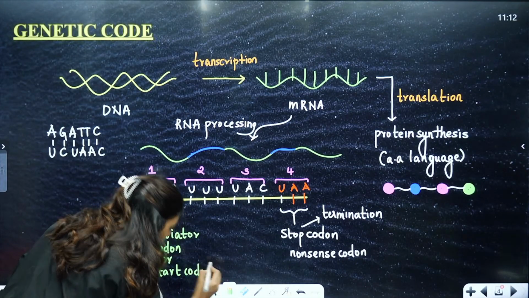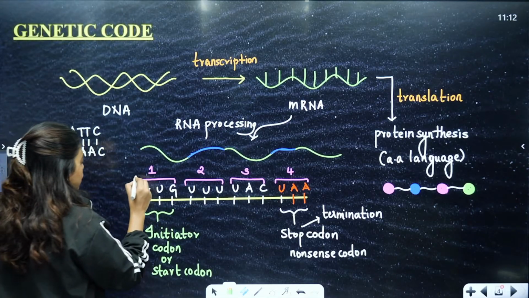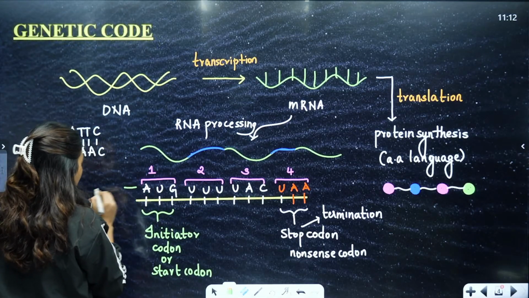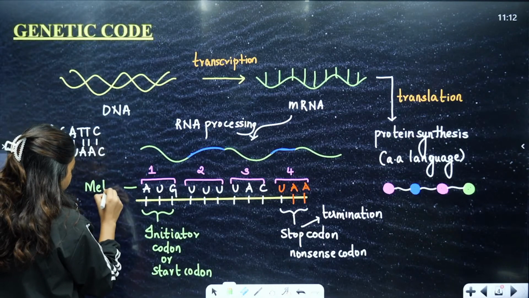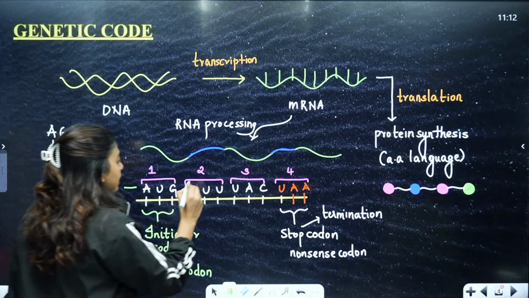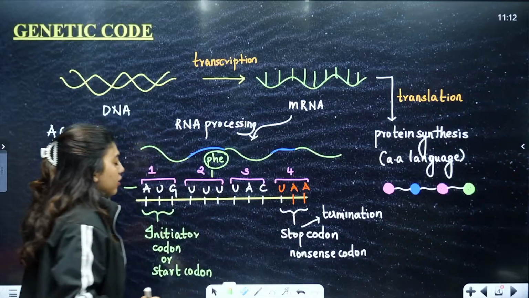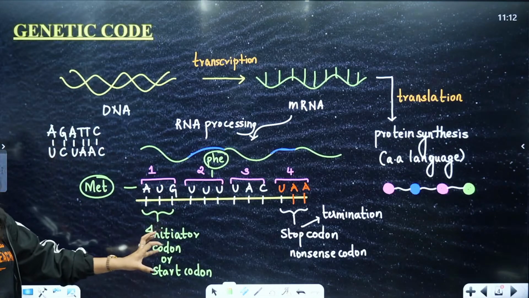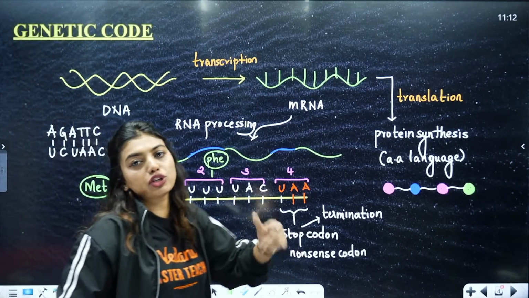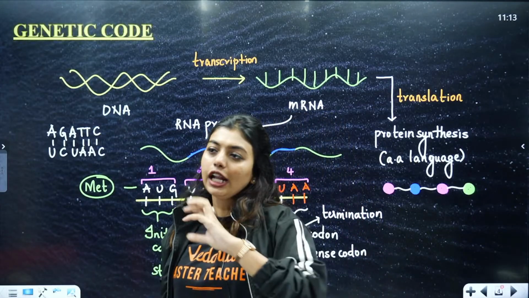But this fellow will have dual function. Why? Because this is going to code for the amino acid methionine. Here we have UUU, which is going to code for phenylalanine, like this. So these are going to code for amino acids and help us in the formation of the entire protein, where we have individual amino acids.